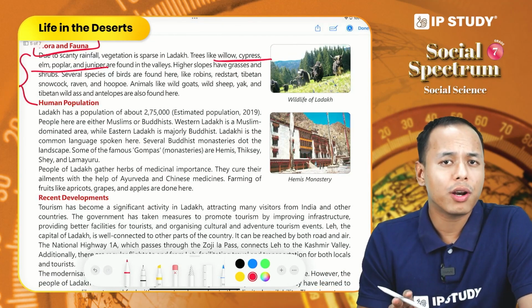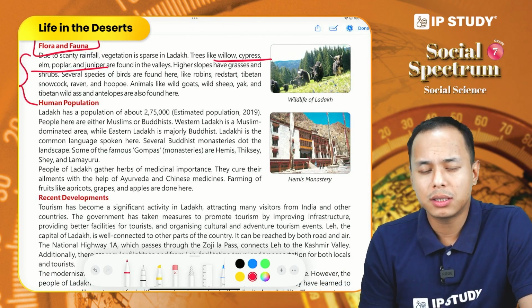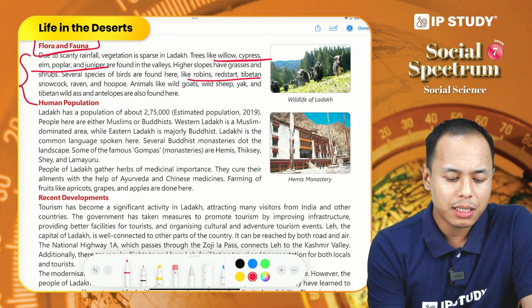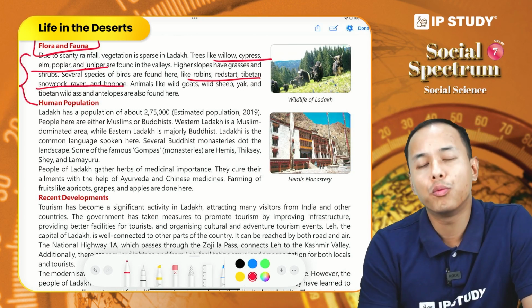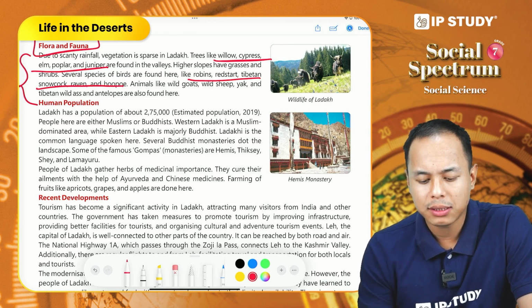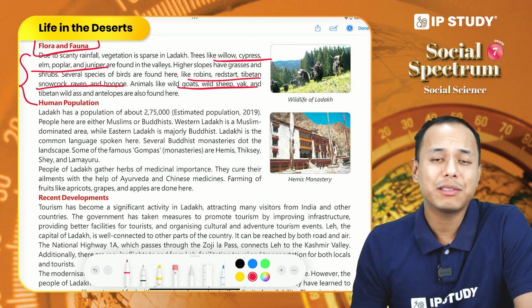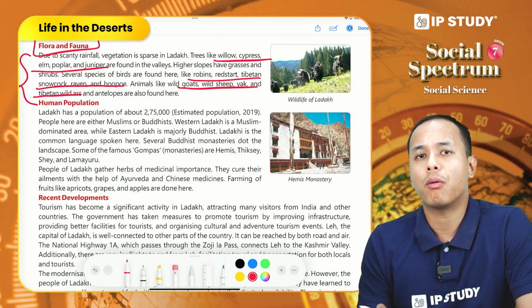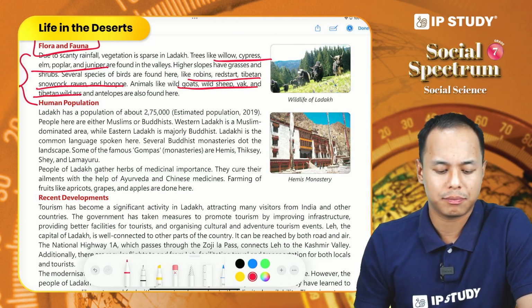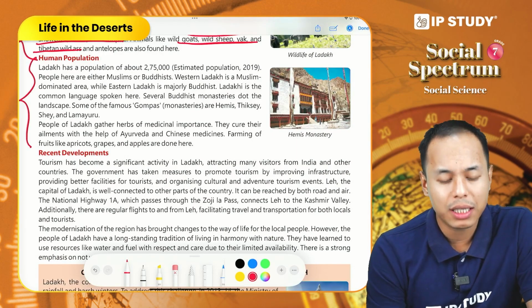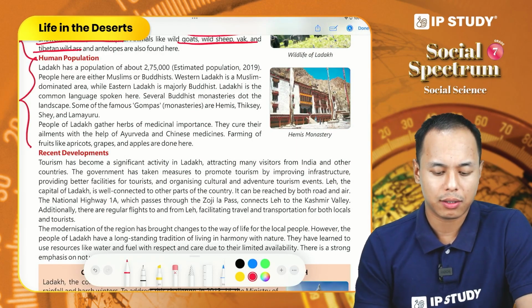When it comes to fauna, we have different species of birds here. Birds like robins, redstart, Tibetan snowcock, raven and hoopoe are some popular birds here. And when it comes to animals, goat, wild sheep, yak, Tibetan wild donkey and antelopes are popular or common in this region. Now let us see the human population or the human lifestyle in Ladakh.